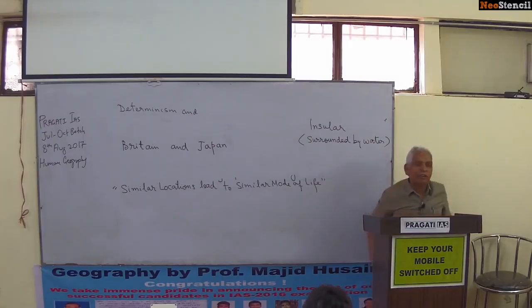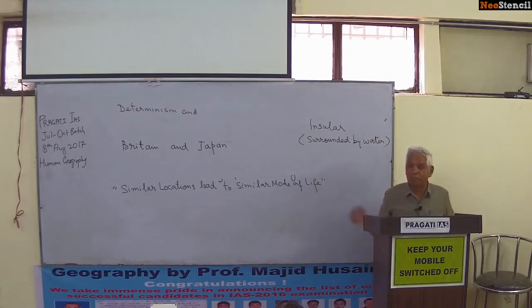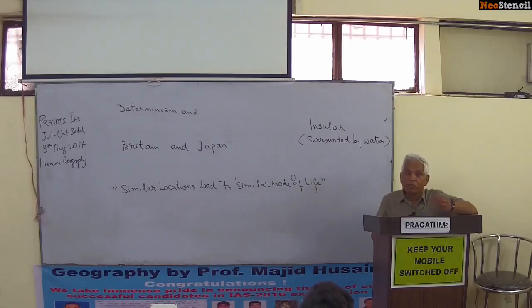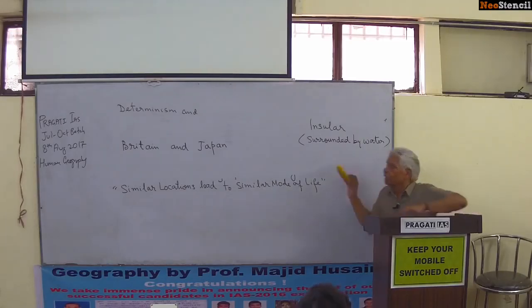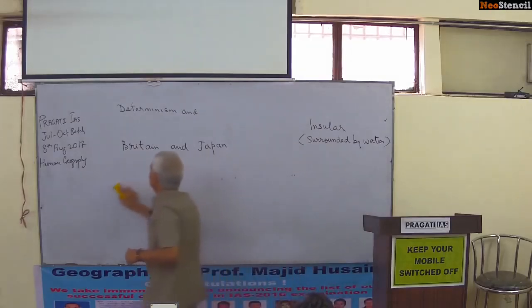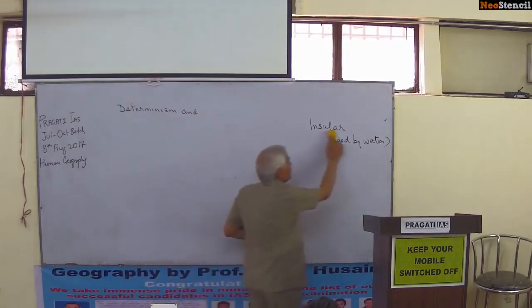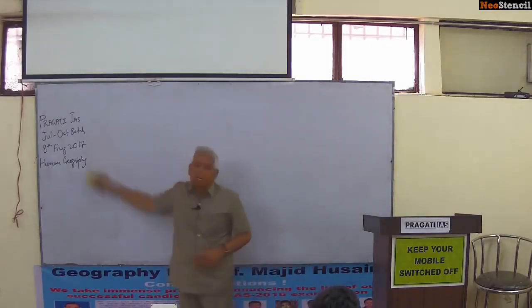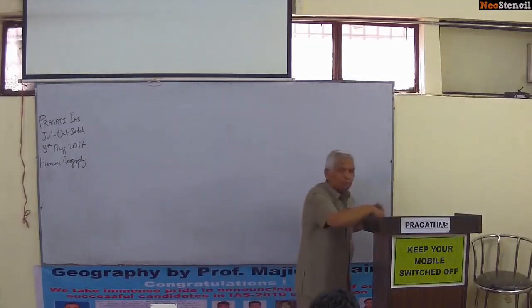Remember this fellow who was an environmental determinist. Some students come to me and ask what is the difference between determinism and environmental determinism. Environmental determinism started after the Origin of Species, in which the role of environment has been taken into consideration, and Charles Darwin pleaded for the survival of the fittest in the struggle for life. So, to make it more simple, Lebensraum and similar location leads to similar mode of life. I will arrange this matter in this way.